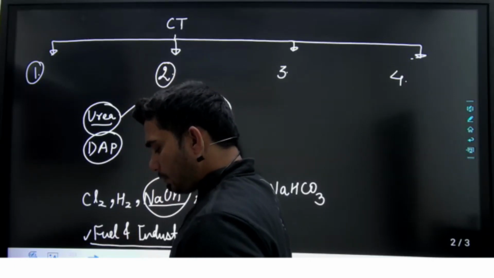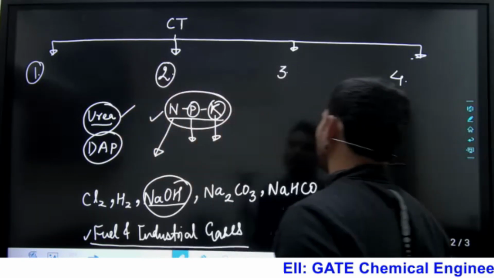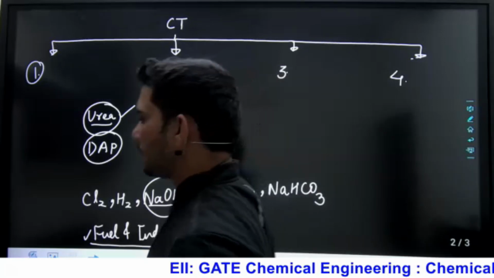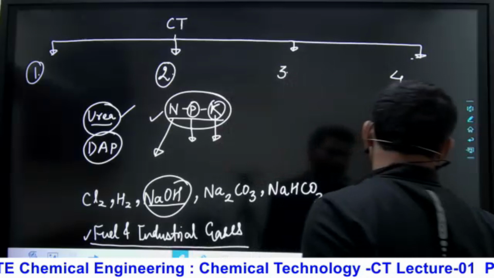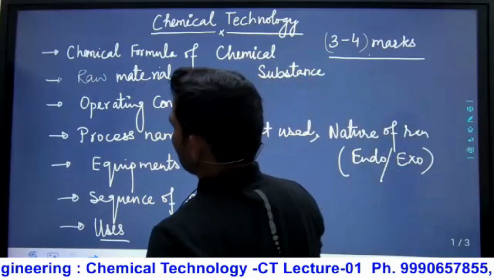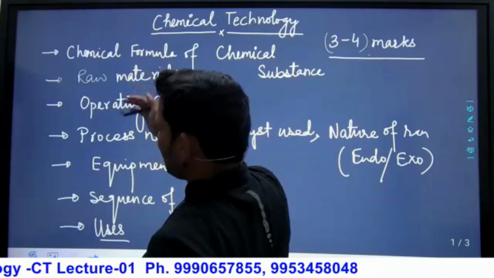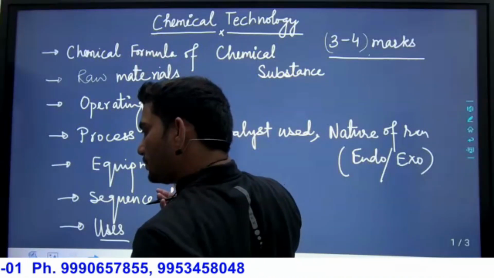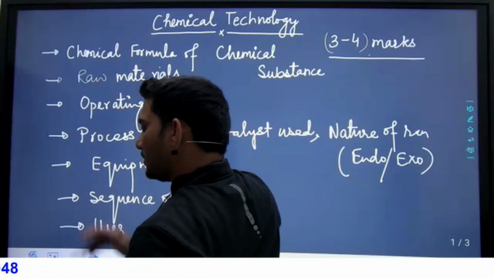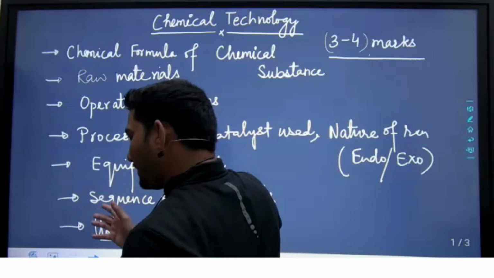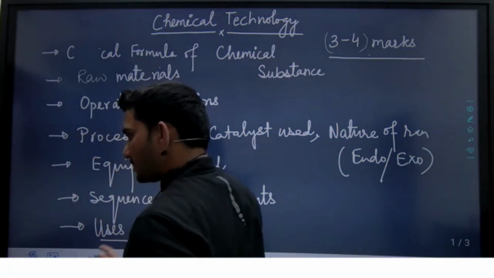Next one is carbohydrates and the fermentation industry. Carbohydrates and the fermentation industry means the production of alcohol. If I discuss the production of alcohol, I will deal with the chemical formula, the raw materials, operating conditions, process name, and if a catalyst is used, the catalyst name and nature of the reaction. I will discuss the production of any chemical by discussing these points. Are you getting?